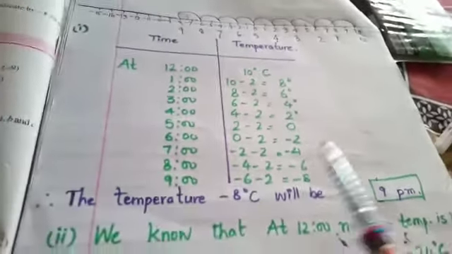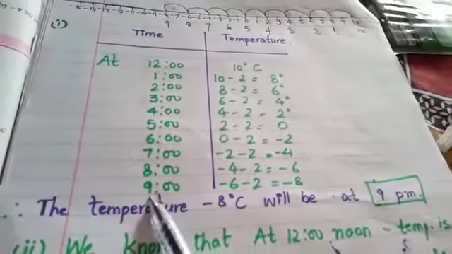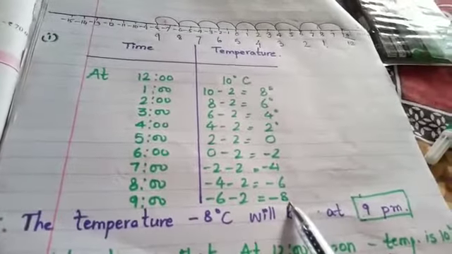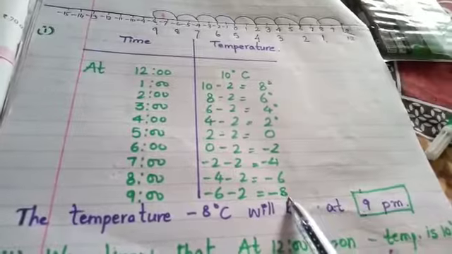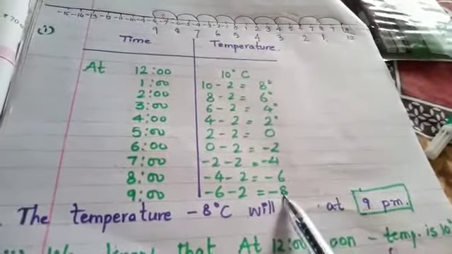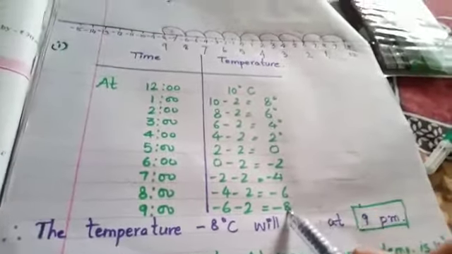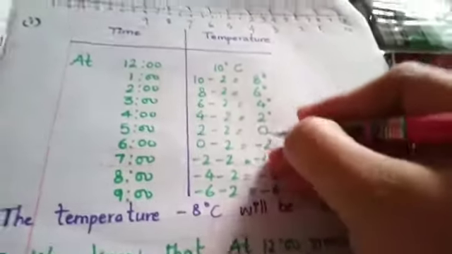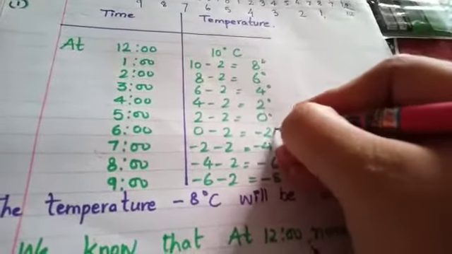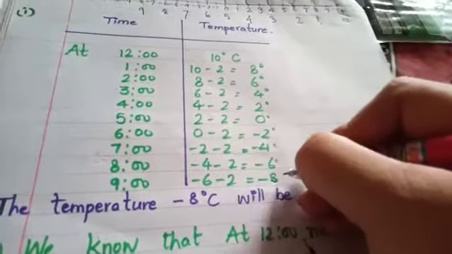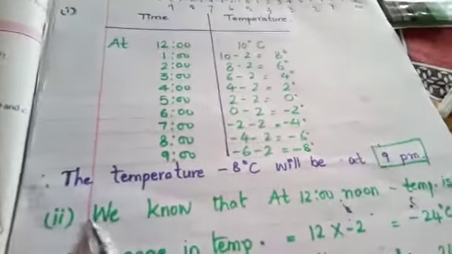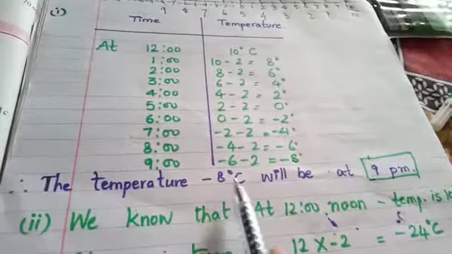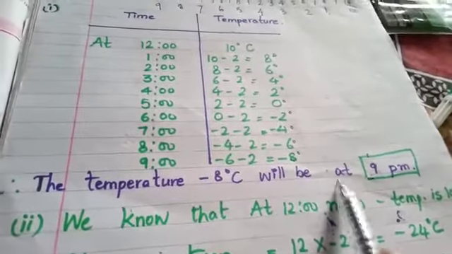So at 9 o'clock, the temperature is 8 degrees Celsius below zero. Below means you have to write minus 8 degrees Celsius. Every time write degree Celsius for temperature. So therefore the temperature minus 8 degrees Celsius will be at 9 p.m.